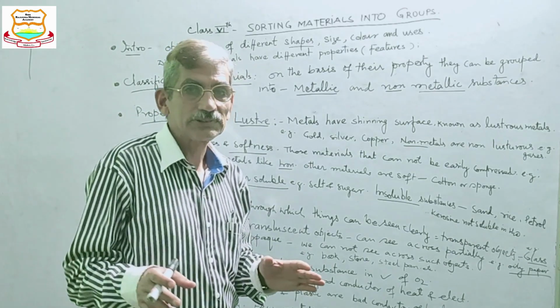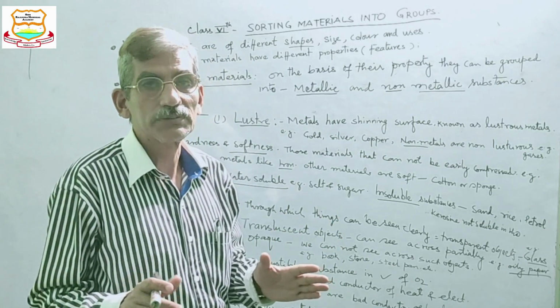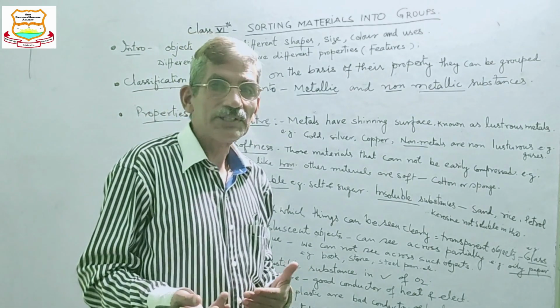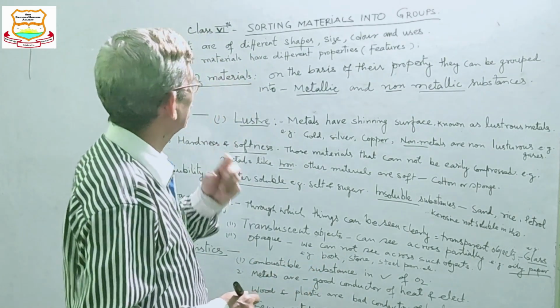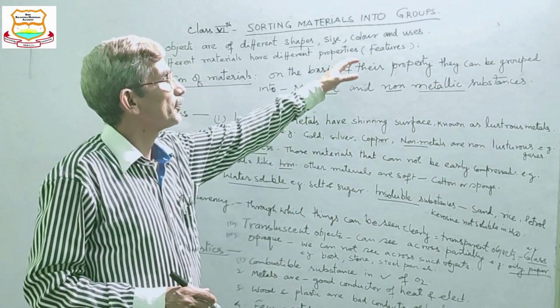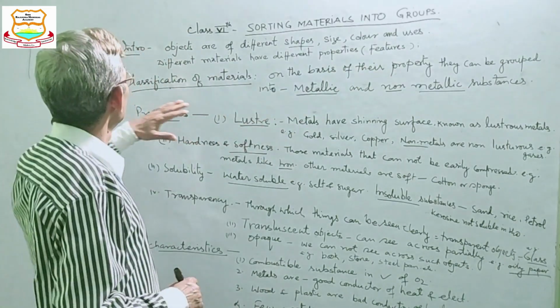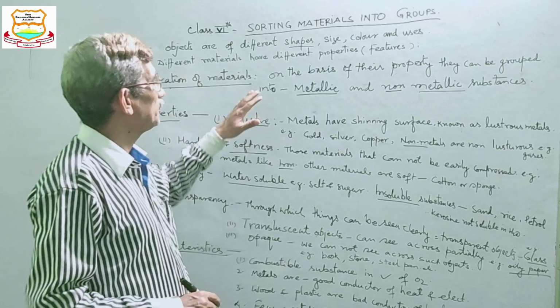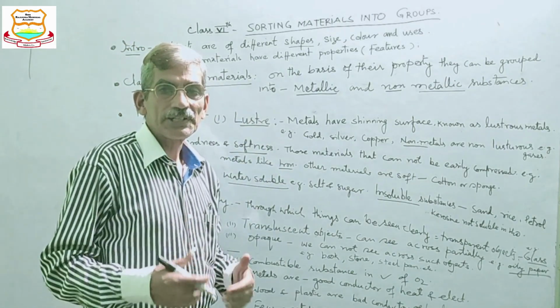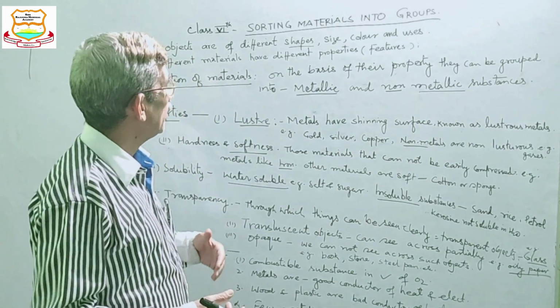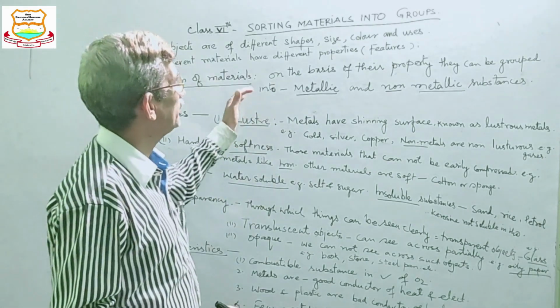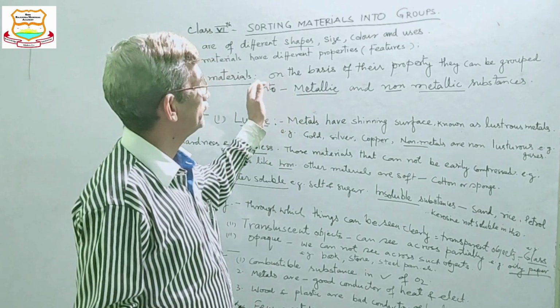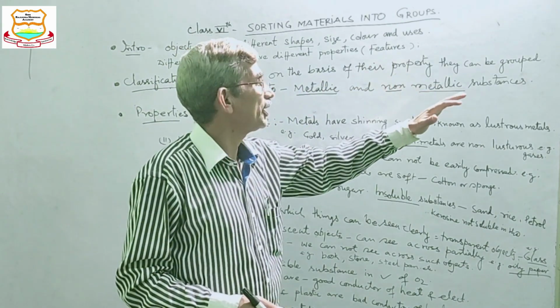All materials do not have the same property, but different materials have different properties, and you call a property a feature also. And classification of material is categorization of material. We can classify the material on the basis of the property of the material.